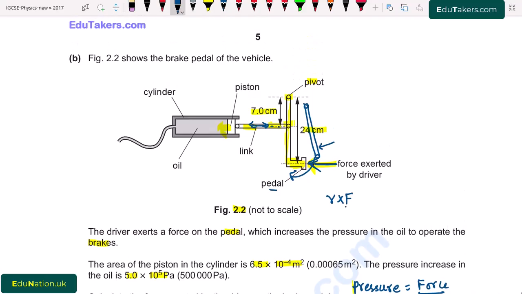This force actually we have to find out, and if I consider that this force is F2 and here is F1, so F2 multiplied by R2, R2 is basically 24 centimeter, will be equal to F1, that is here force, multiplied by R1. This R1 is 7.0 centimeter.